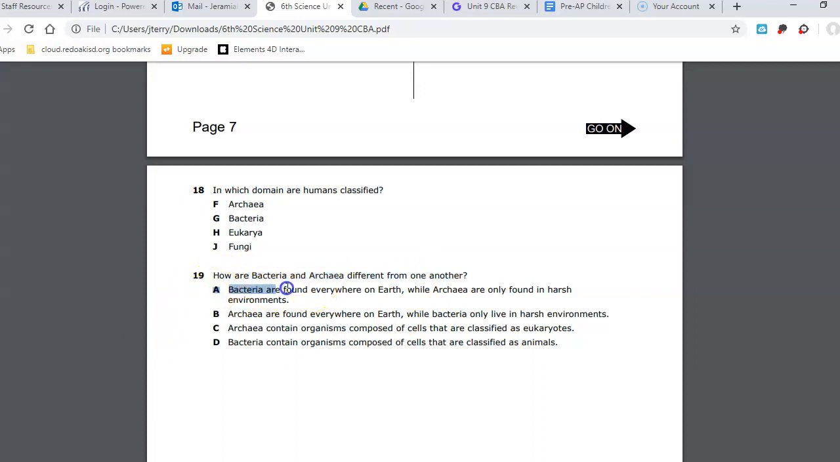Is it A, bacteria are found everywhere on Earth while archaea are only found in harsh environments? Is it B, archaea are found everywhere on Earth while bacteria only live in harsh environments? Is it C, archaea contain organisms composed of cells that are classified as eukaryotes? Is it D, bacteria contain organisms composed of cells that are classified as animals? Which of those is correct?